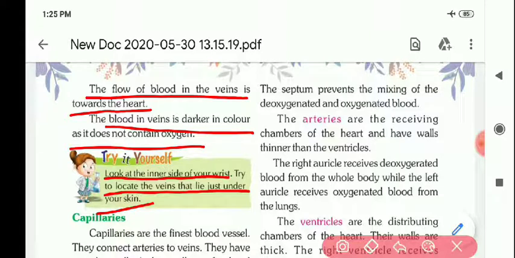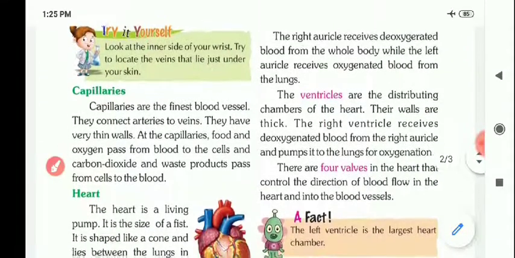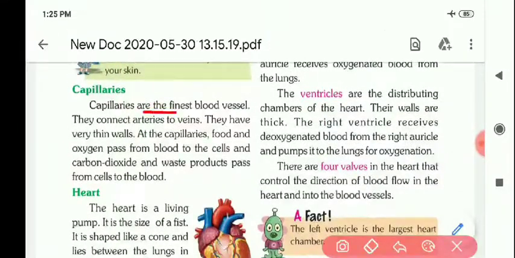Now, the capillaries. Capillaries are the finest blood vessels. These are the thinnest blood vessels. They connect arteries to veins. It means arteries and veins are interconnected with the help of capillaries. They have very thin walls.